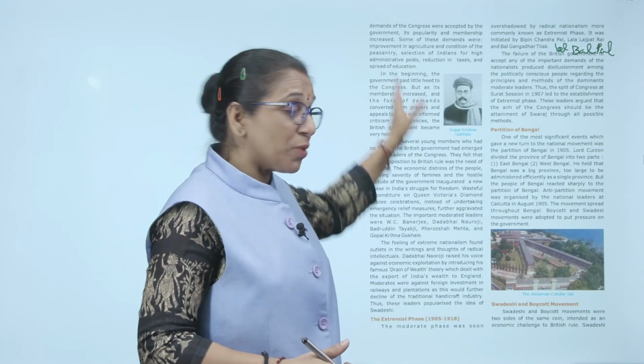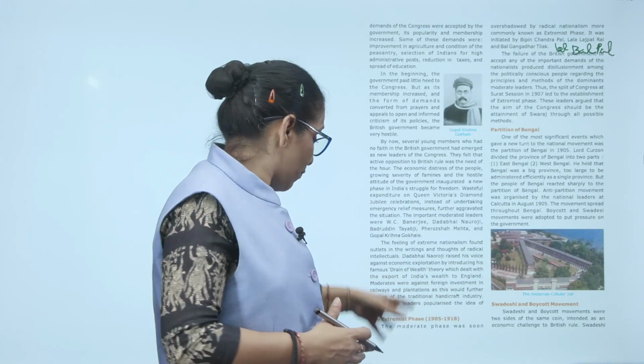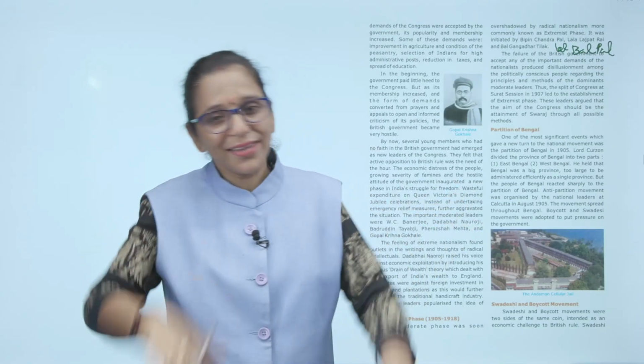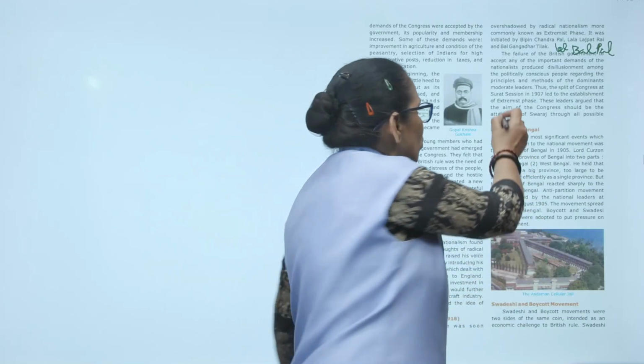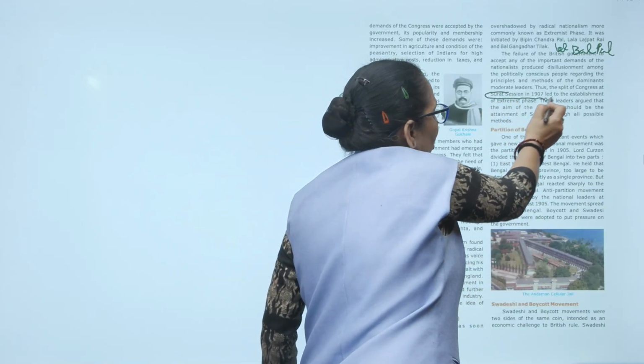What happened? The previous moderate phase leaders who believed in prayer and plea, and the radical extremist phase leaders who believed in aggression, now could not work together. They wanted to separate. Okay, we cannot unite and we cannot collectively work in the INC, and that's why there was a split in the INC, and that split was known as the Surat session in 1907.